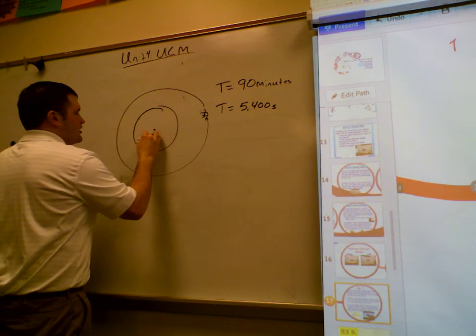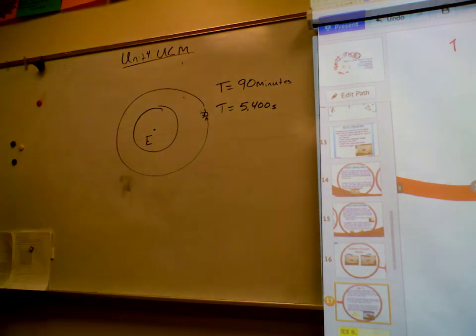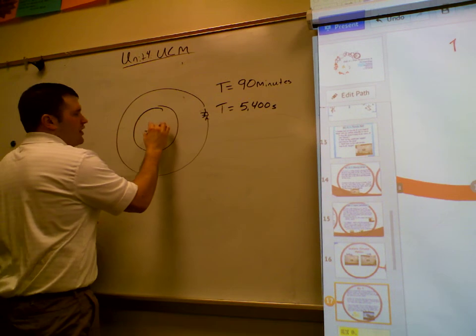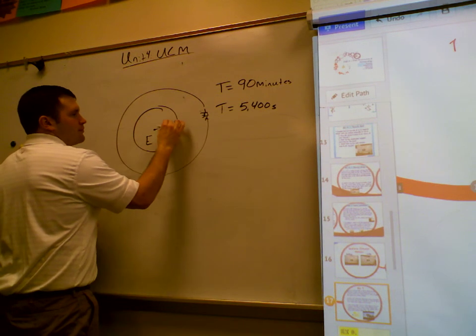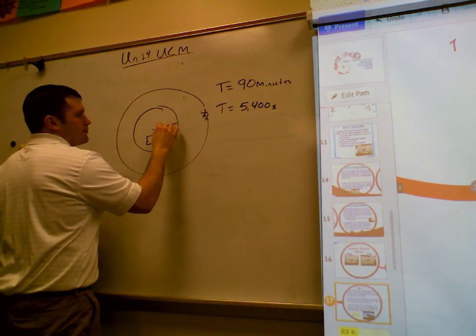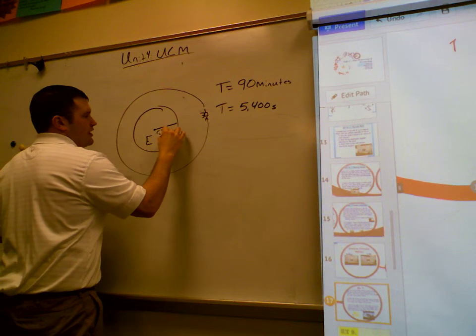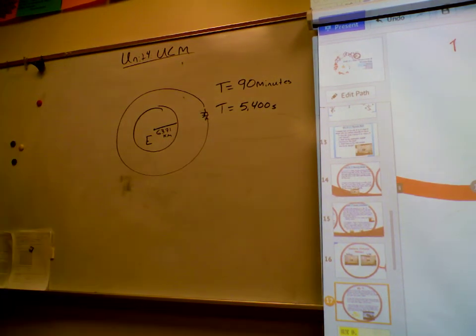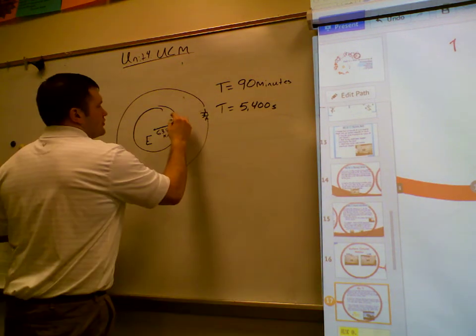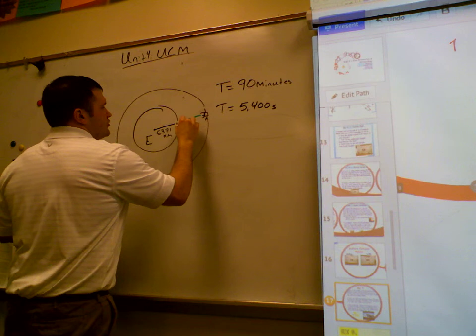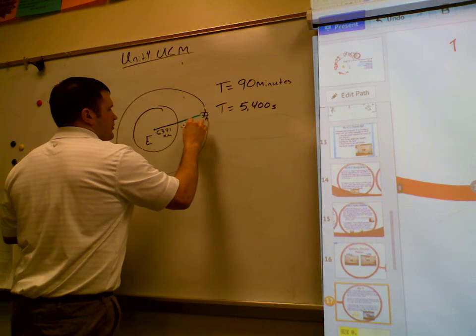Now, this right here is the Earth. I know it's a very good artistic rendition, it's not to scale. The Earth has a radius of 6,371 kilometers. The satellite is how far above the Earth's surface? 200 kilometers.